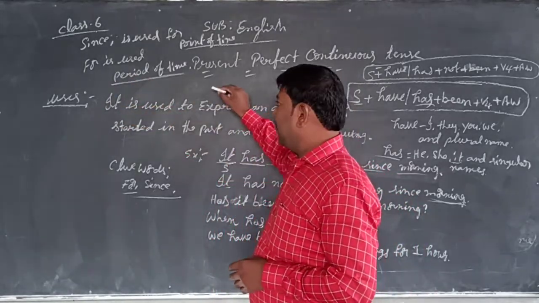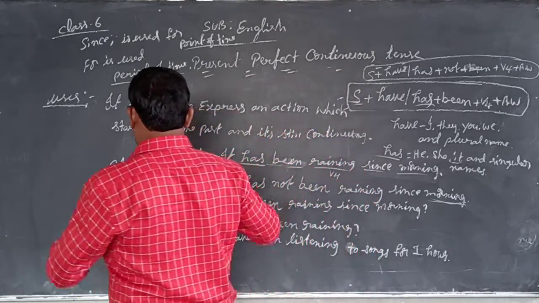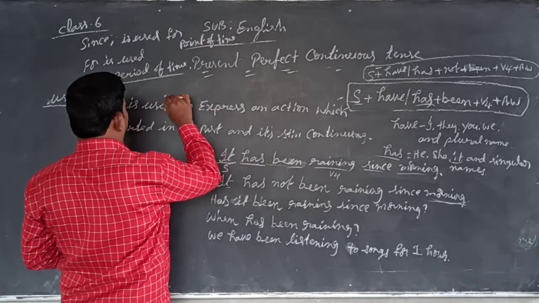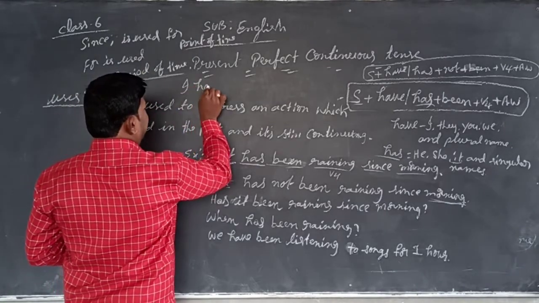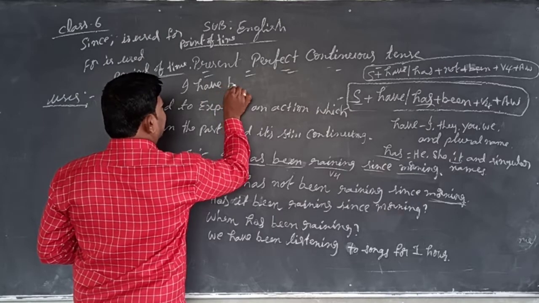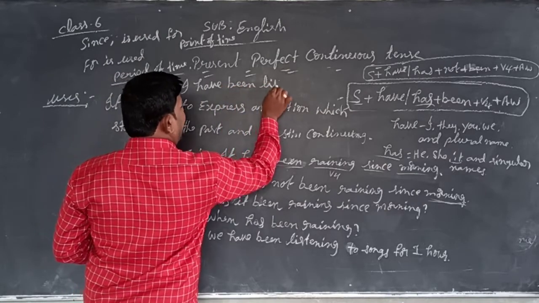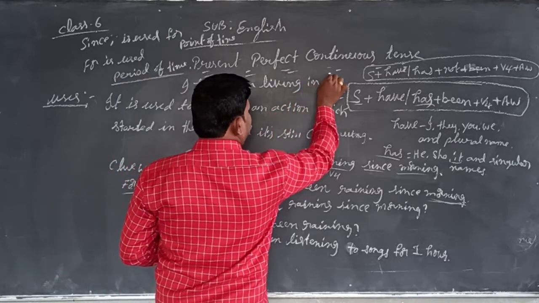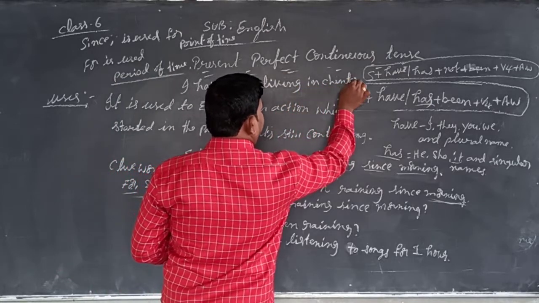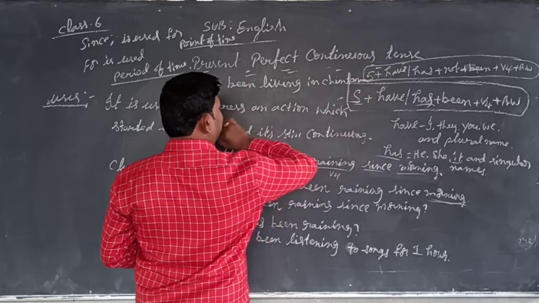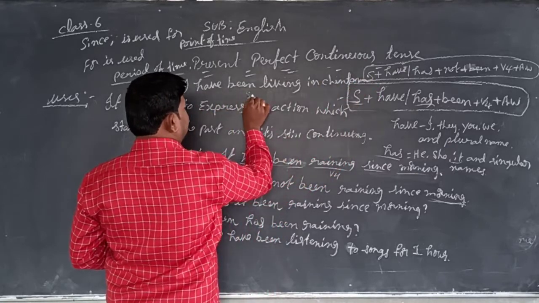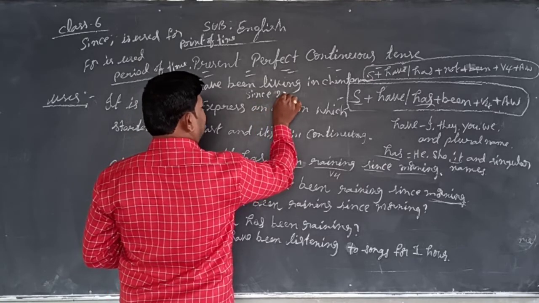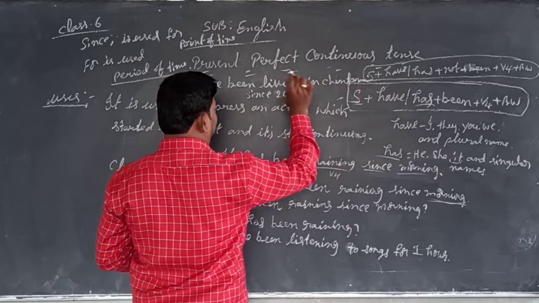For example, I have been living. See, I give the complete, clear idea for since and for. I have been living in Chintamani since 2017.